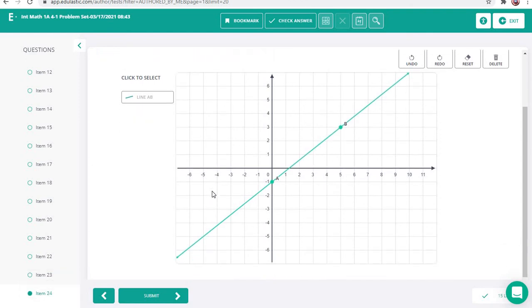All right, so that's it. That's both of those 4.1 assignments. One was on Big Ideas Math, one was on Edge Elastic. Make sure you get them both done. Make sure you're hitting that check answer button so you get them all right. And I mean, I just gave you all the answers, so no excuses here for not getting your assignments done, for not getting 100%. Get it done.